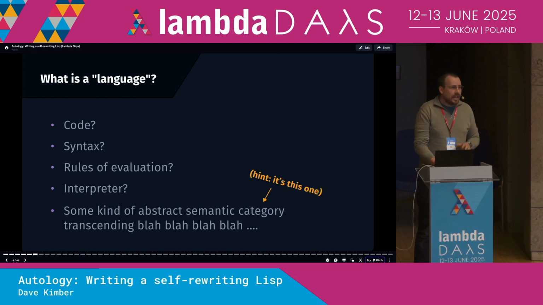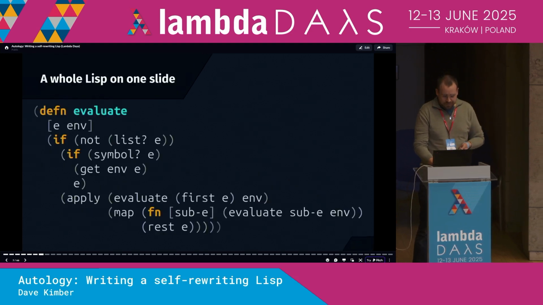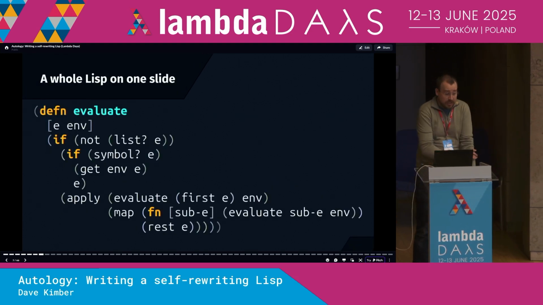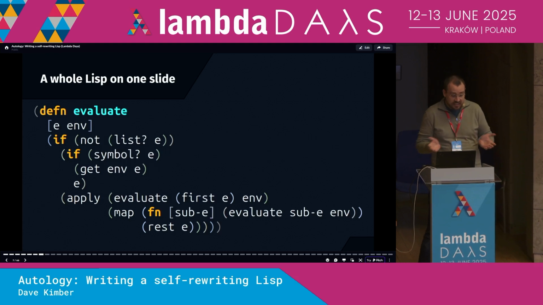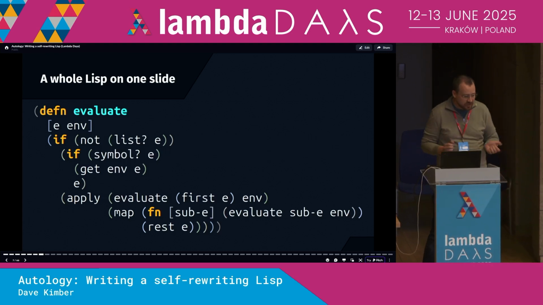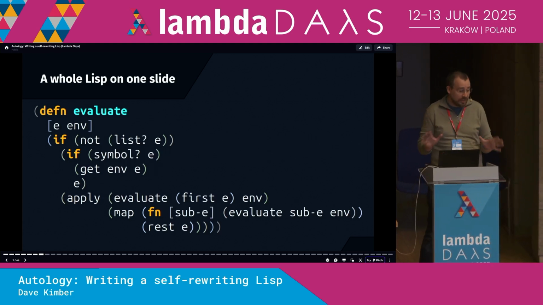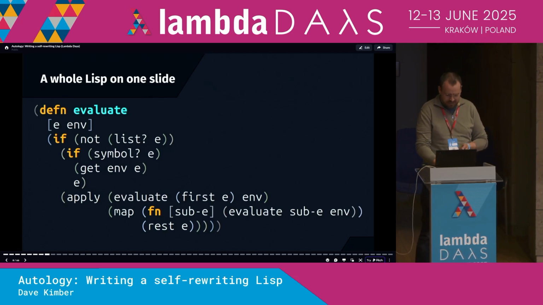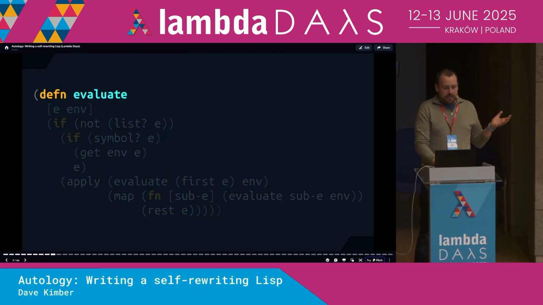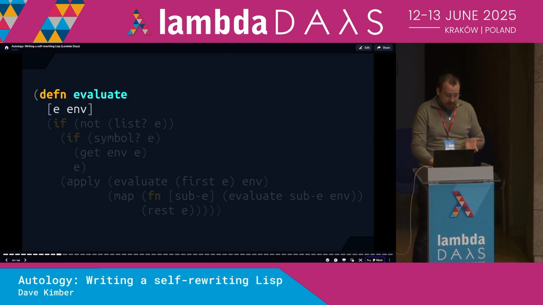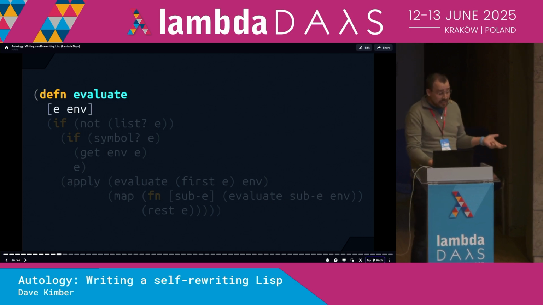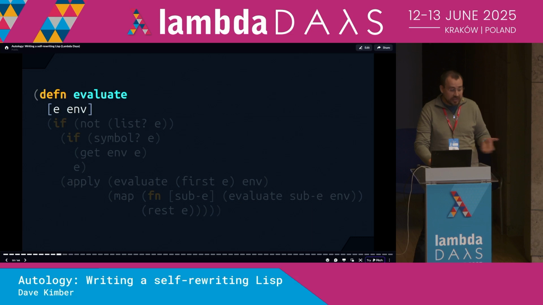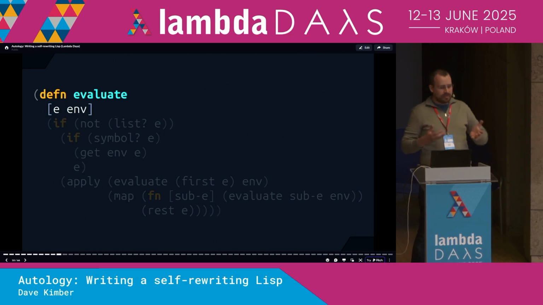Well, let's look at some code. So here is a Lisp. It's an entire language in a single function, possibly my favorite function ever. Just to be really clear, we're going to walk through it together so everyone is definitely on the same page here. We're defining a function called evaluate. It takes two parameters, an expression e and an environment env. Now, the expression e is the code that we want to evaluate.